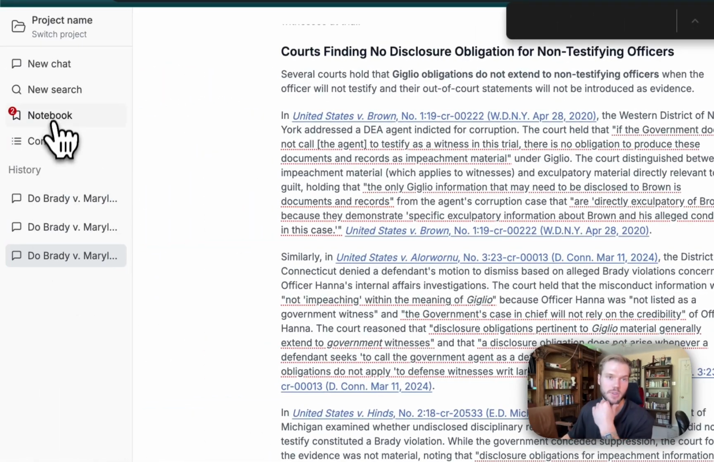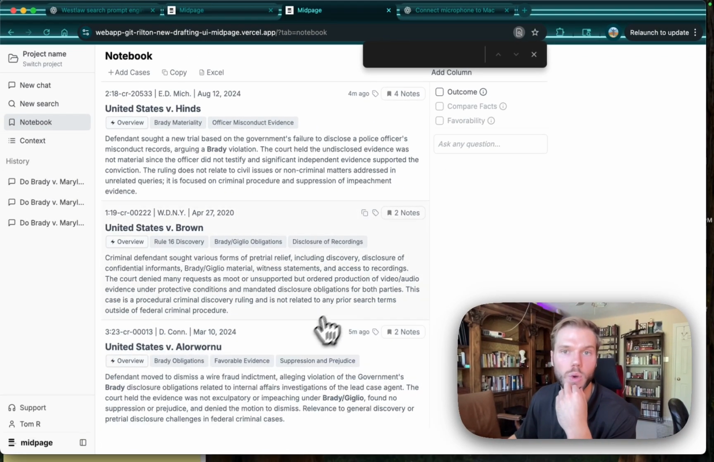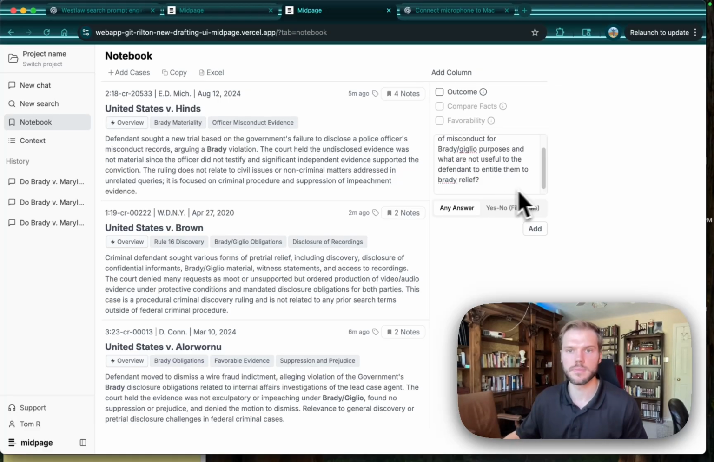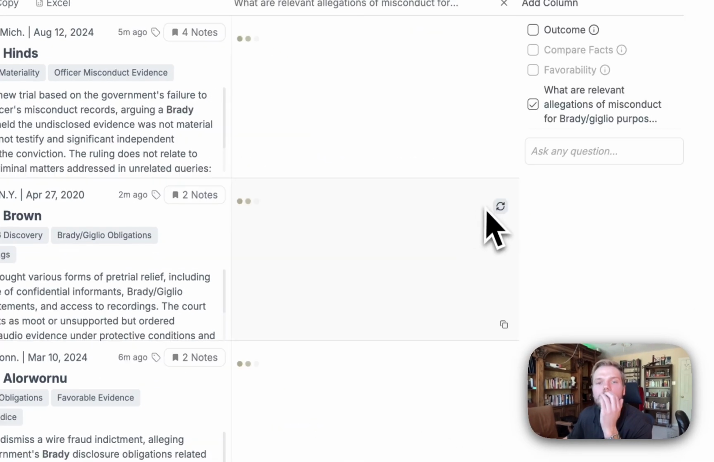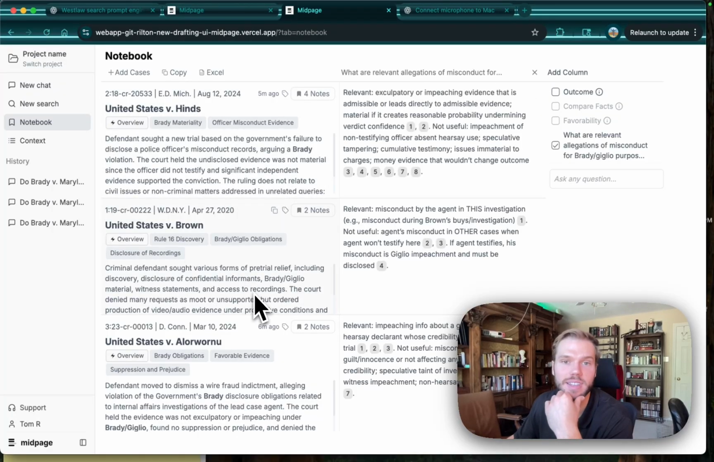And the last thing I'll do is I'll show the notebook. And here we've got Hines, Brown, and Alorwanu. What are relevant... And so when you ask a question, it creates a new column, and it is going to ask and speak with each of these cases and give you that. So admissible, not useful, impeachment of the non-testifying officer, absent hearsay use, speculative tampering.